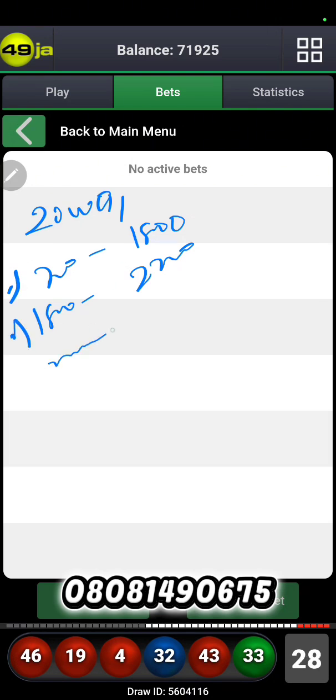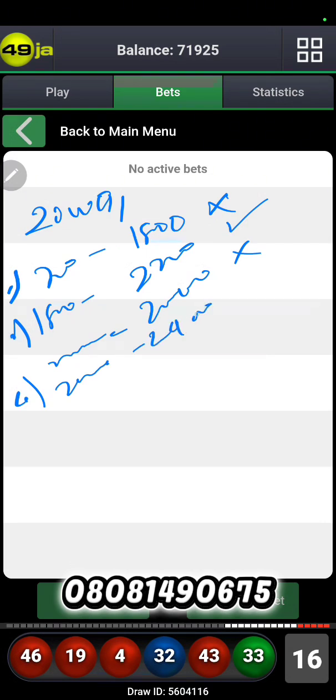Third game, you're on 22,000, you lost it, you are down by 2,000, back to 20,000, right? Fourth game, you did win it, so 20,000, you won, 22,000 at this stage, right? Fifth game, you're on 22,000, you won it, you're at 24,000. So this is what you get when you're not using martingale.